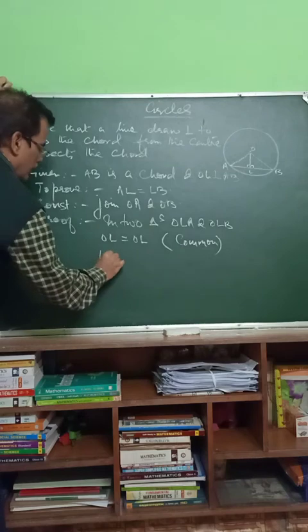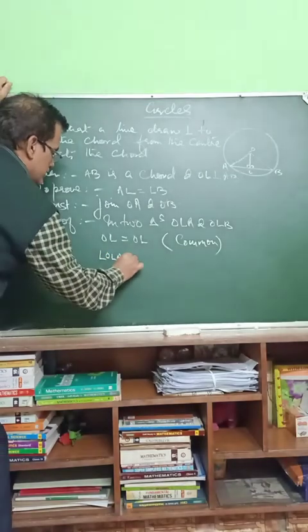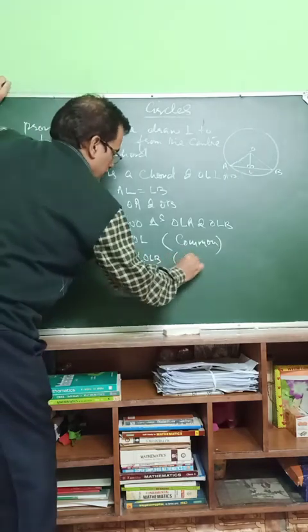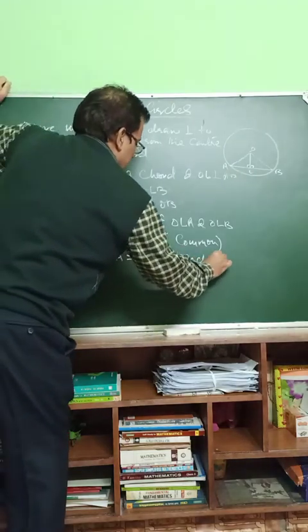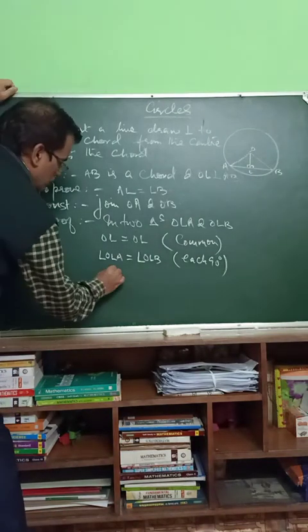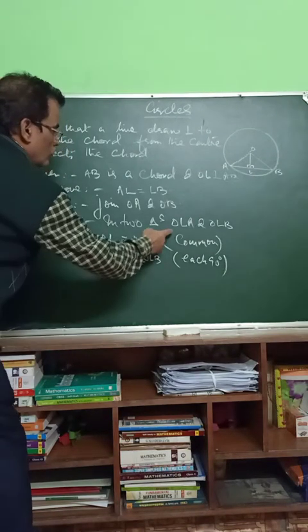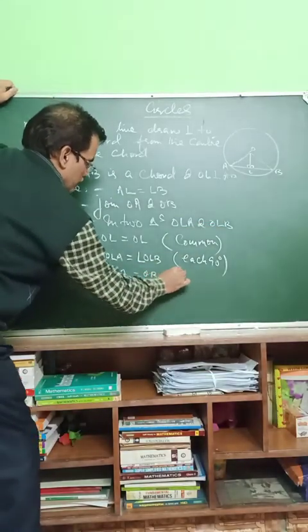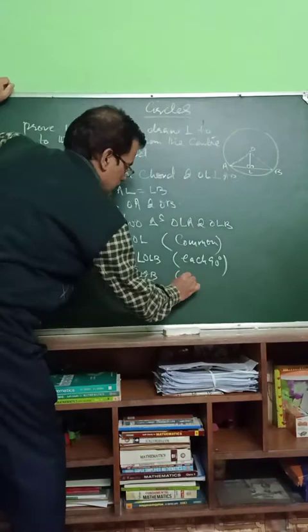Angle OLA is equal to angle OLB, each 90, and OA equals OB, radii of the circle.